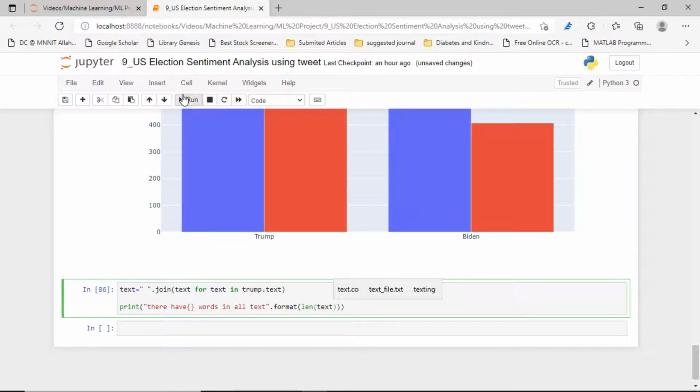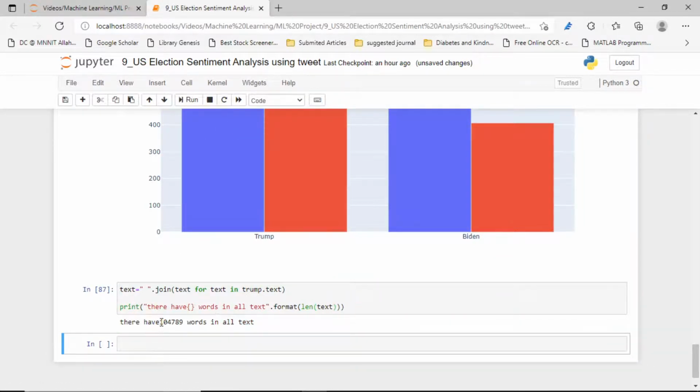Let's run it. Yes, you can see it's about 10 lakh, 4,789 characters in their whole text data.